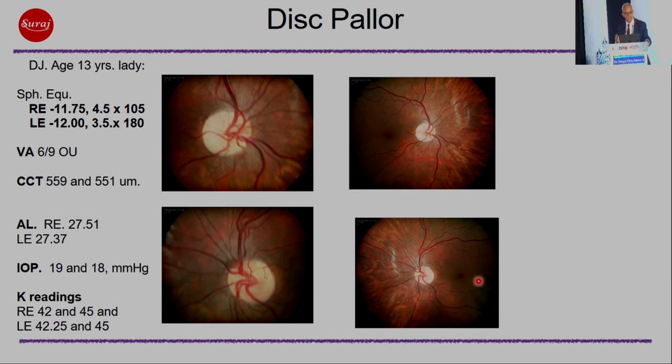This is disc pallor. It's very important that disc pallor should be understood for what it is, because we can mistake disc pallor for very shallow cupping, and very shallow cupping and disc pallor need to be differentiated. This is the right eye of a patient on top here, and this is the left eye of a patient. You can see the generalized pallor here, and you can see that there is less pallor here compared to the right eye, but nevertheless the disc appears pale.